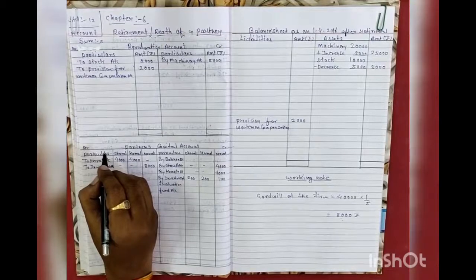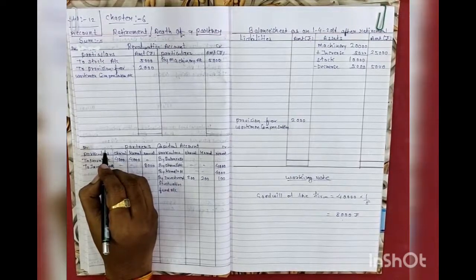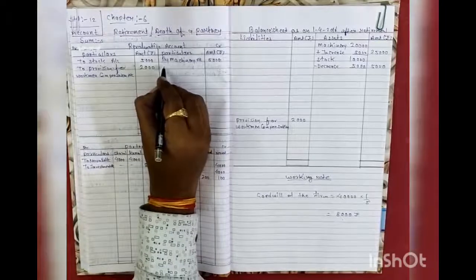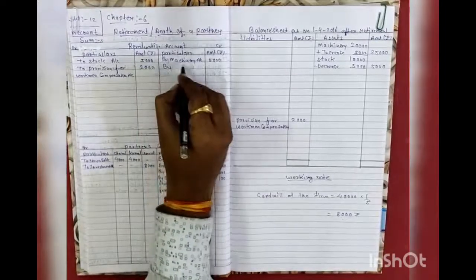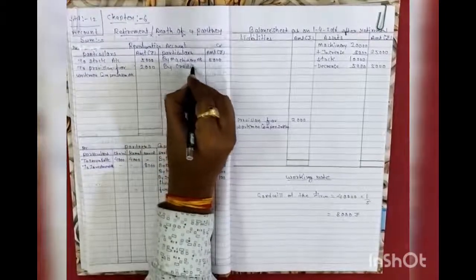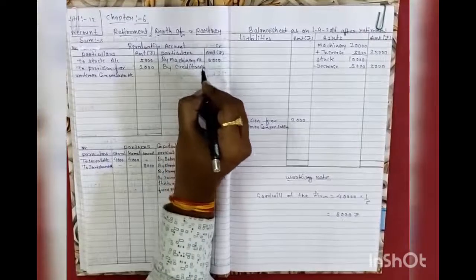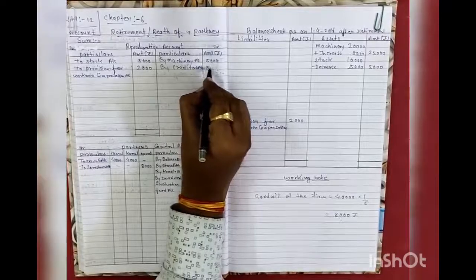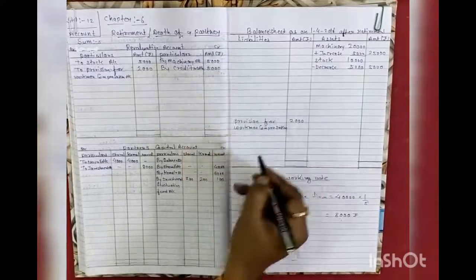Adjustment number 3. An amount of rupees 5,000 included in creditors is now no longer payable. It means the revaluation account credit side, by creditors account, an amount of rupees 5,000.